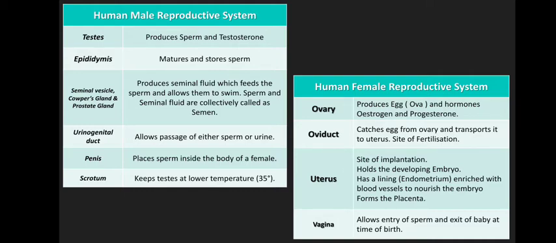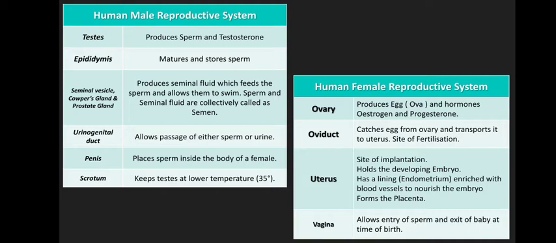Urinogenital duct allows passage of either sperm or urine. Penis places sperm inside the body of a female. Scrotum keeps the testes at a lower temperature. The temperature of the scrotum is quite low compared to the body temperature. Followed, students? And it is required for the proper formation of sperm and proper functioning of the male reproductive system.